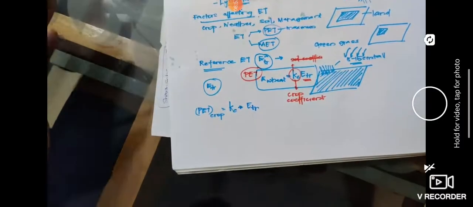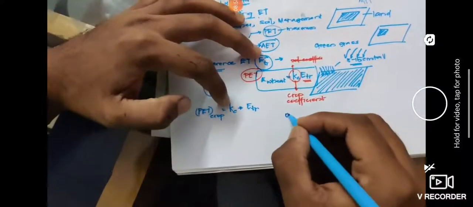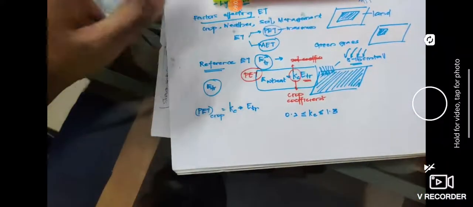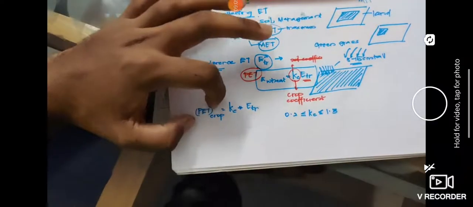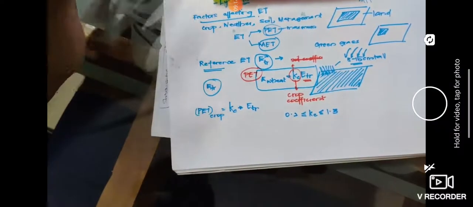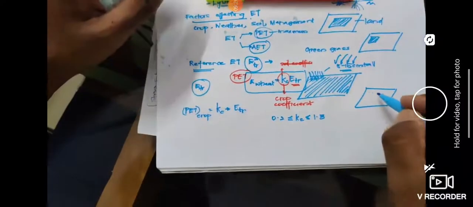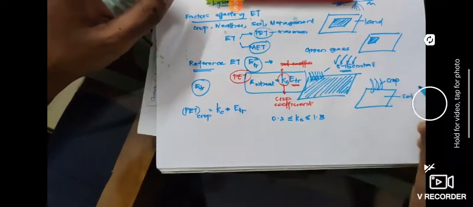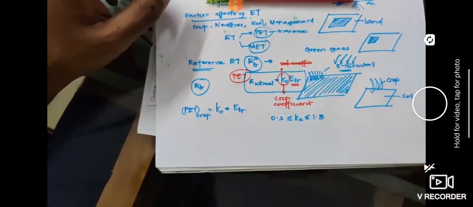That is the maximum value that you can have. The value of this Kc, the crop coefficient, varies from 0.22, and sometimes it can go up to a maximum of 1.3. Now our aim is not to find the potential evapotranspiration, but the actual evapotranspiration. In the field you have soil and you have crop. For different soil, the evapotranspiration rate will be different, and for different crop, the rate will be different.